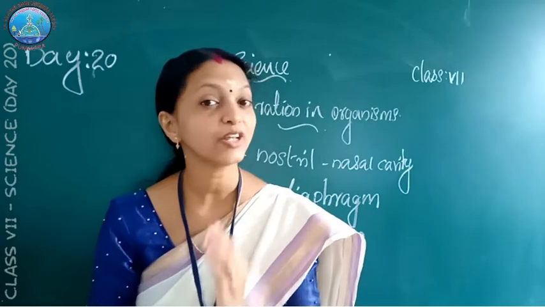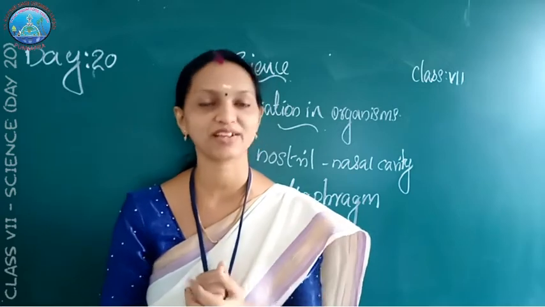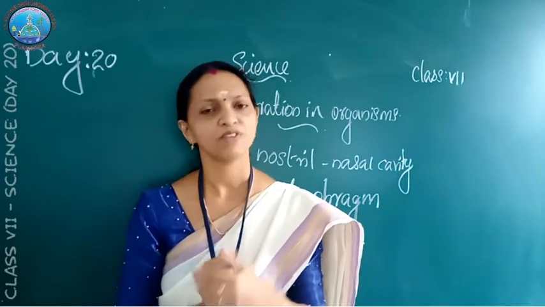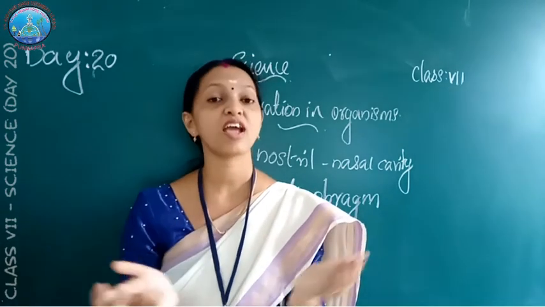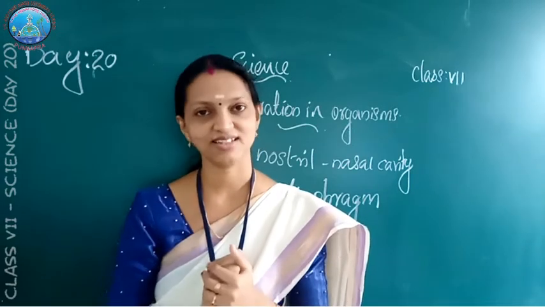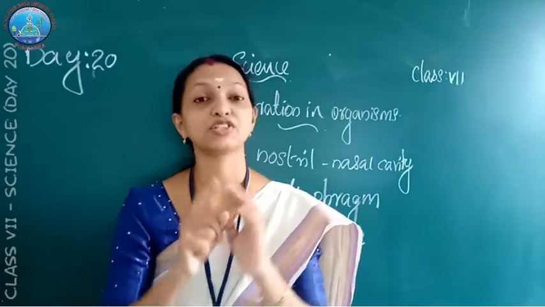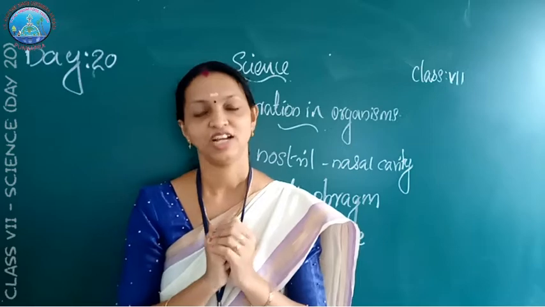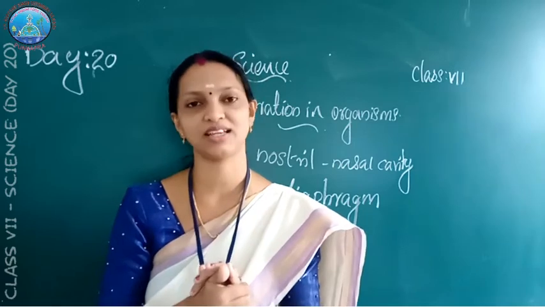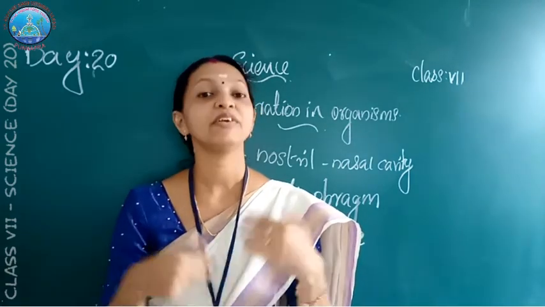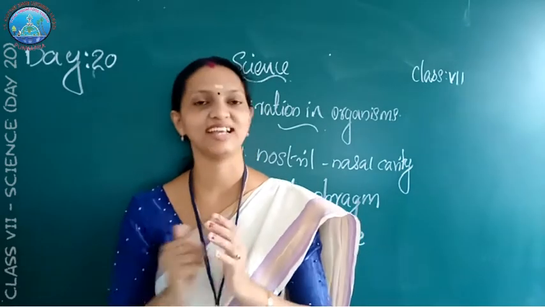There are two types of respiration, aerobic and anaerobic. Aerobic respiration is present in human beings. Some microorganisms like yeast show anaerobic respiration. Then what we studied? Breathing rate. The number of times a person breathes in 1 minute is called the breathing rate. Breathing is a combination of inhalation and exhalation. During inhalation, we take in oxygen gas, and we breathe out carbon dioxide gas. Giving out carbon dioxide gas is the process of exhalation. Inhalation and exhalation.